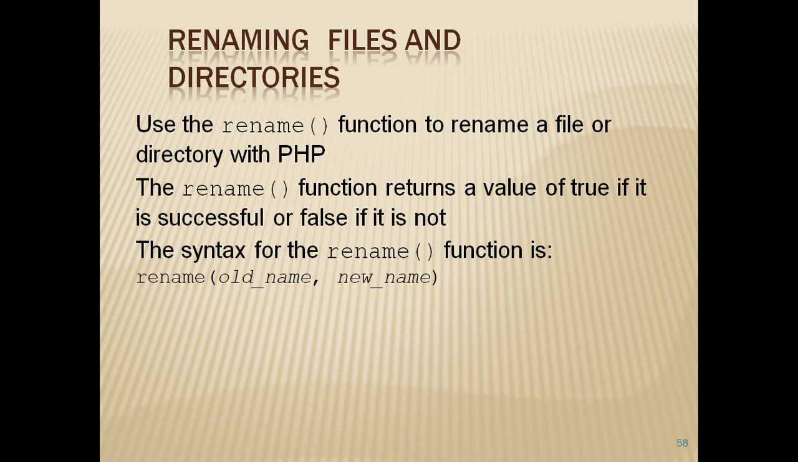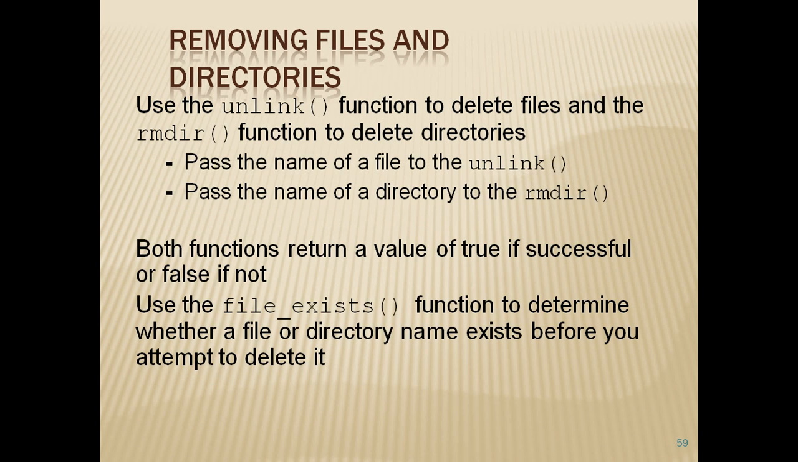The rename function can be used to rename a file or directory with PHP and it returns true if it is successful or false if it is not. The syntax for the rename function is old name and then new name. The unlink function is used to delete files and rmdir is used to delete directories. We just pass the name of the file we are planning to delete, and similarly for the directory. Unlink and rmdir do the same function and return true if successful and false if not possible. file_exists determines whether a file or a directory exists or not.